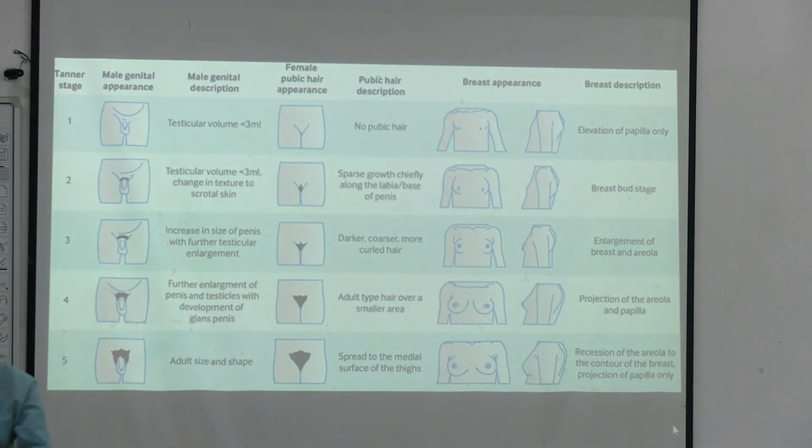You don't need to go into the extensive stages right now. The first one is testicular enlargement in boys, genetically male. In girls, first the formation of breast buds, then the growth of the breast tissue.